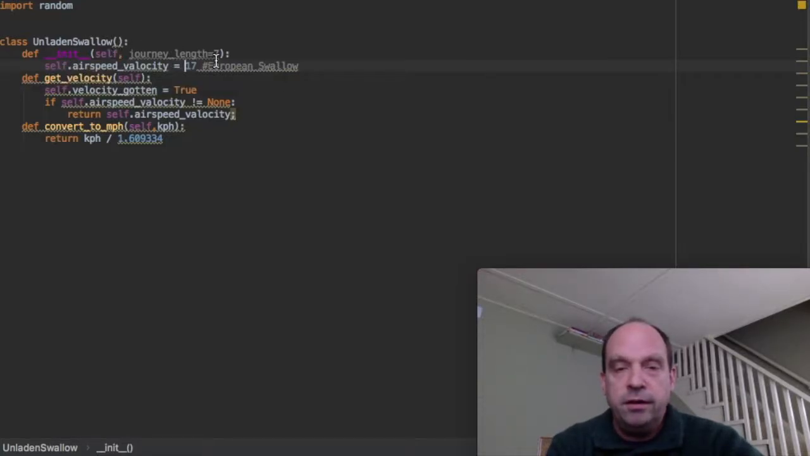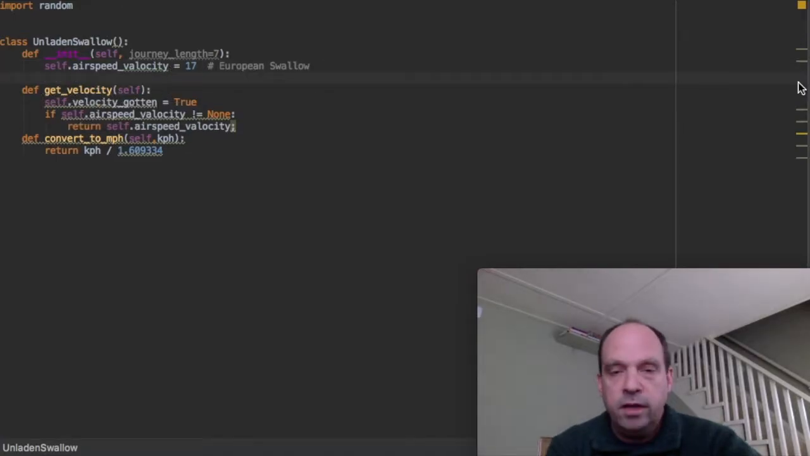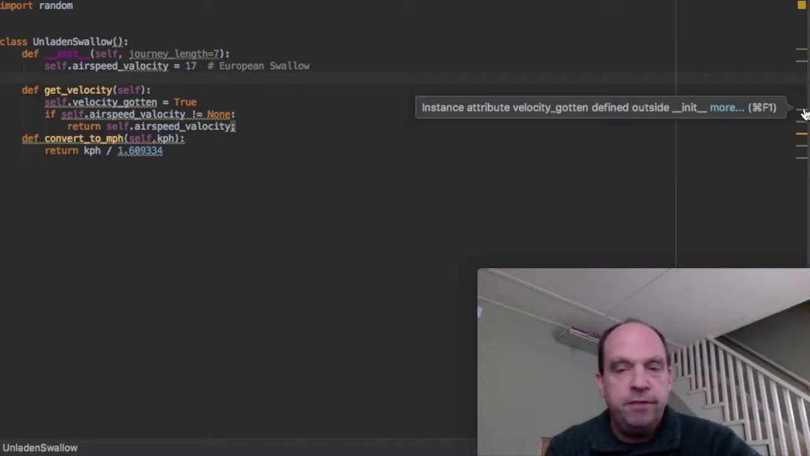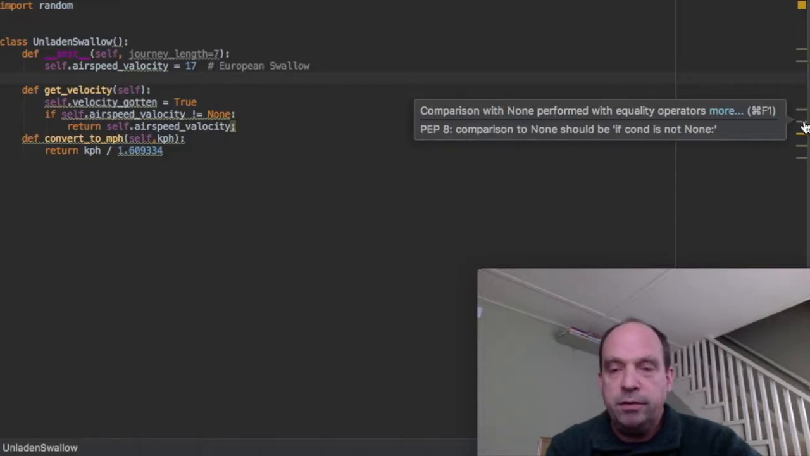Then we have a comment here, European swallow, and inline comments need a space after the hashtag to make them easier to read. They also need 2 spaces before the hashtag. And you can see as you go along, the errors are disappearing. Inside a class, we should have 1 blank line between each method, so we need to add a blank line before this method getVelocity. The next issue is actually not a PEP8 violation, it's a warning, and you can see the difference because it doesn't say PEP8. The PEP8 violations are prepended with PEP8.